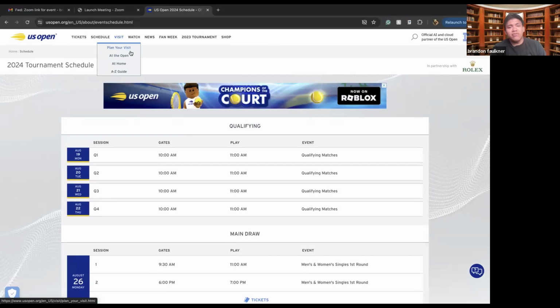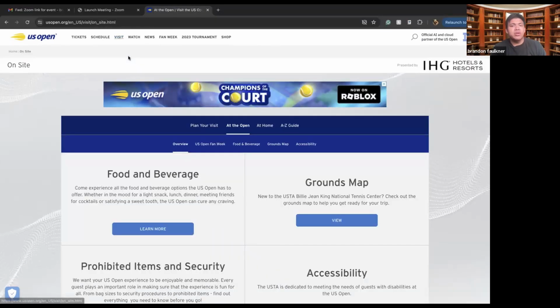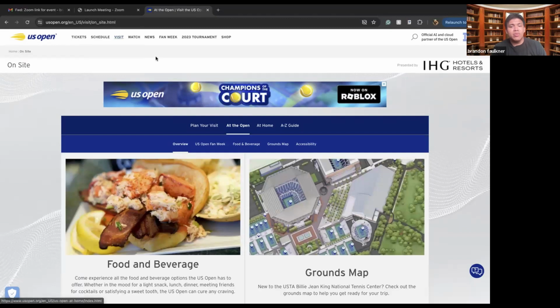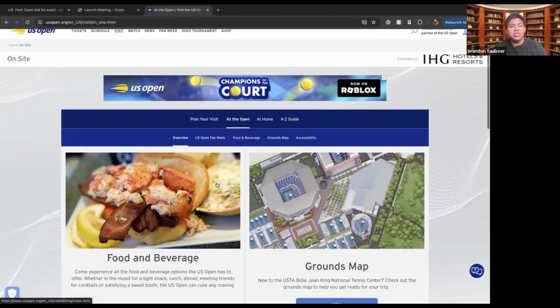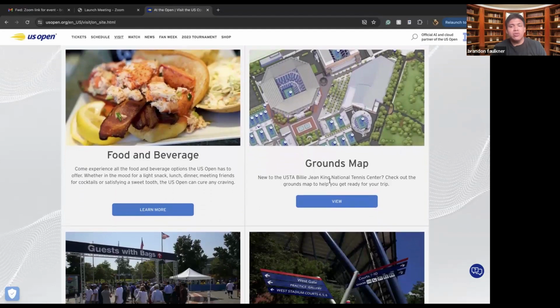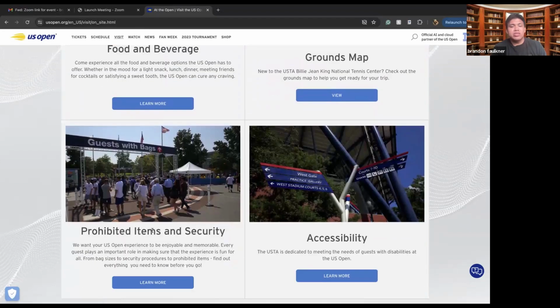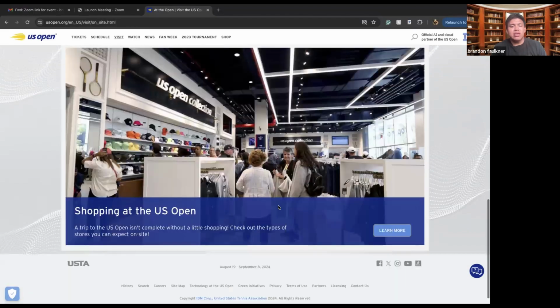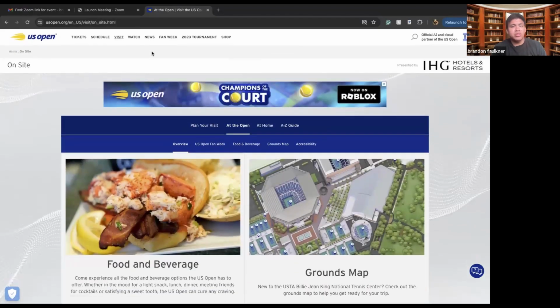We can also plan an event. We can see what's at the US Open. We can see what's at home, and then we can see the A through Z guide. So we can see all the food and accommodations and beverages. We can see the grounds maps. We can see prohibited items, accessibility, and then of course shopping at the US Open store.